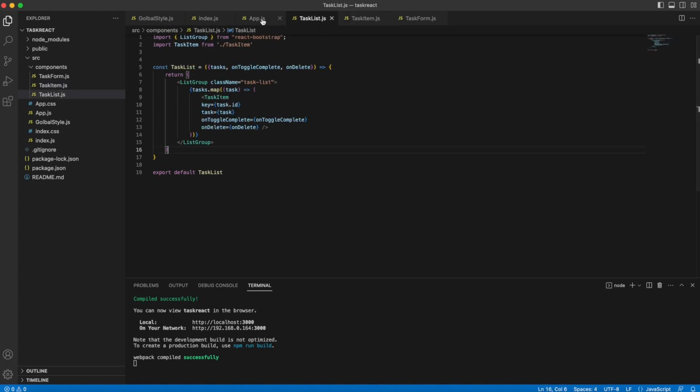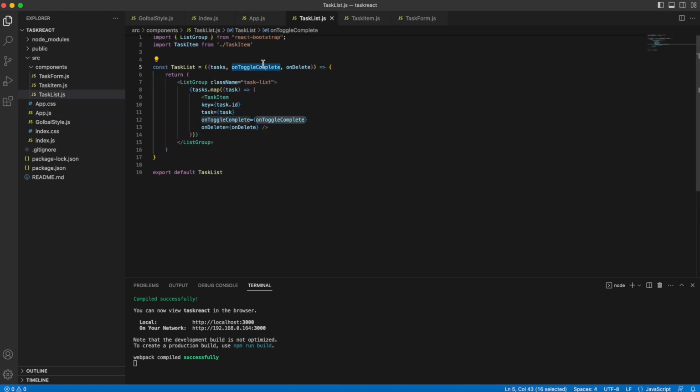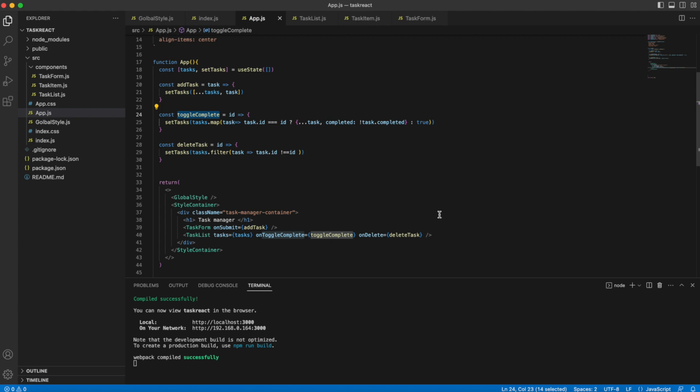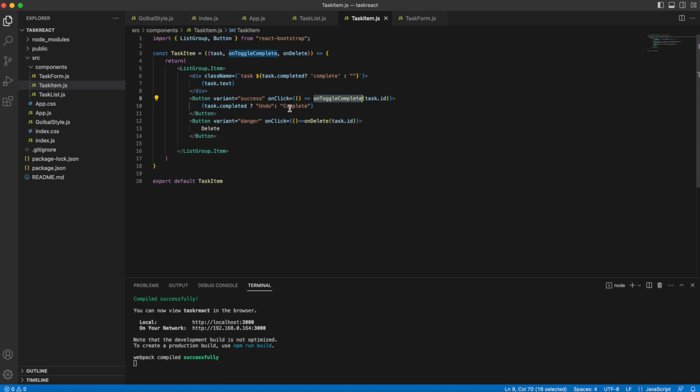Okay, so we know that our on toggle complete is passed over here, and we can check if it's the same as we passed over here, and everything's correct. Everything should work as we would like. We pass it over here, and inside our button we check if it's complete, and we pass our task ID, and it's not working as we would like to. But why? That's a very good question. If you know how to solve it, I will leave it right there. I'll let you do that.